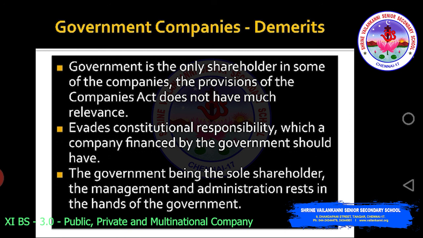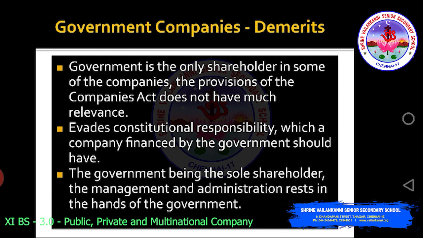Usually you should understand the authority comes from the government of India through legislature, and it is applicable to companies. So when the majority of the shares are being held by the government itself, what happens? The authority flows from the government itself directly to the company, overriding the provisions given in the Companies Act.